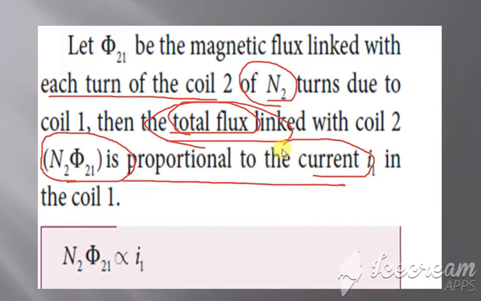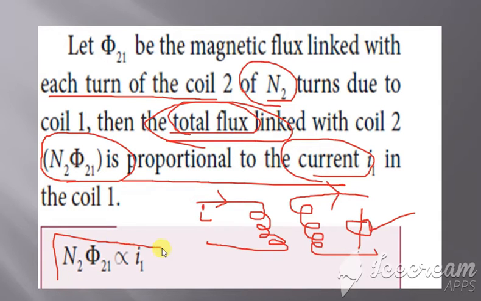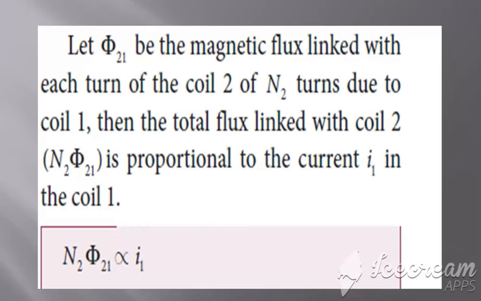The total flux is due to the current, because first, through one coil, the current is passed. Then, in the neighboring coil, a flux is produced, is it not? This current is represented as I, and this flux we are representing as phi. That total flux is equal to N2 into phi, is it not? So this N2 phi21 is proportional to the current I1, where N2 phi21 is the total flux. Clear? So the current passed is proportional to the total flux produced in the coil.